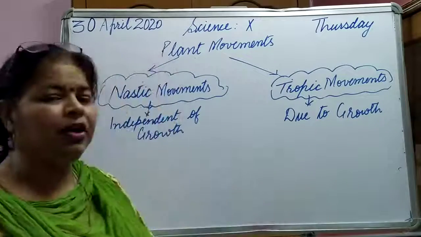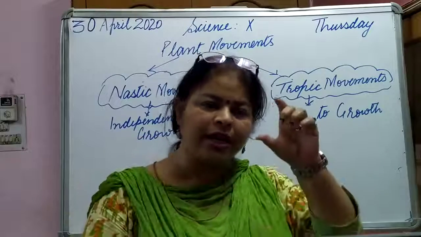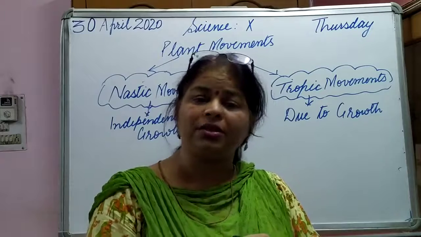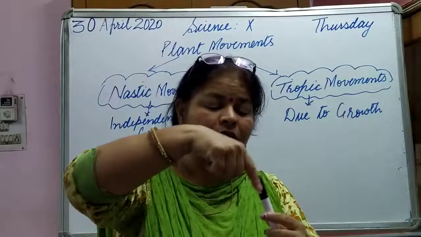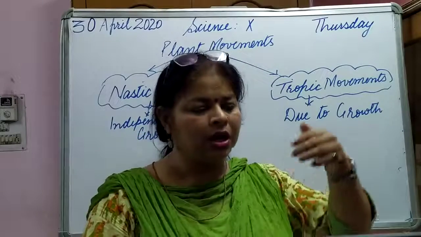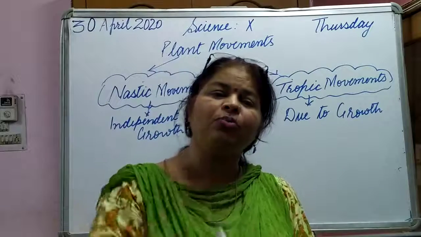Just like if I talk about a tendril, you might have seen the tendril, that spring-like structure formed in creepers or in vines. Okay, so what happens in that? They curl around some support and they start growing. Like roots go towards the earth, the shoot goes away from the earth.